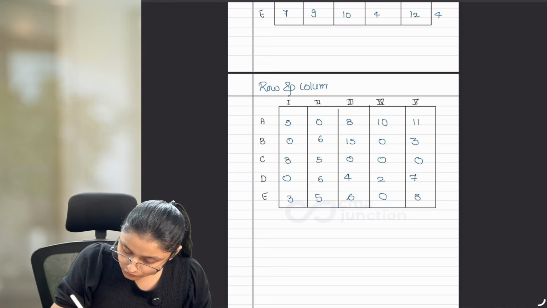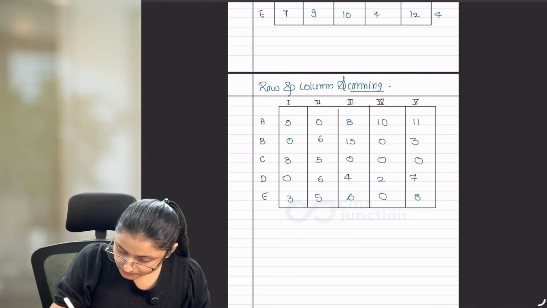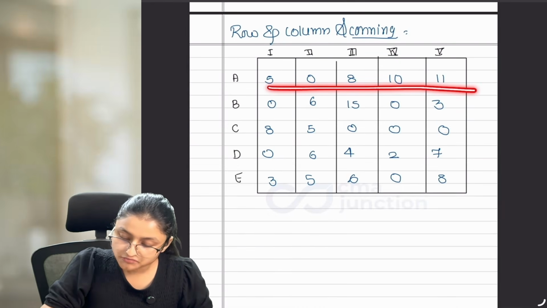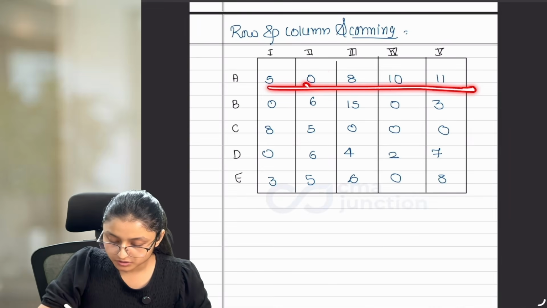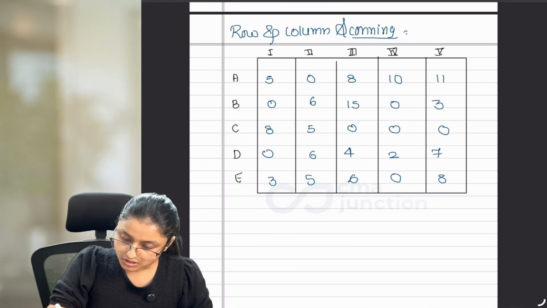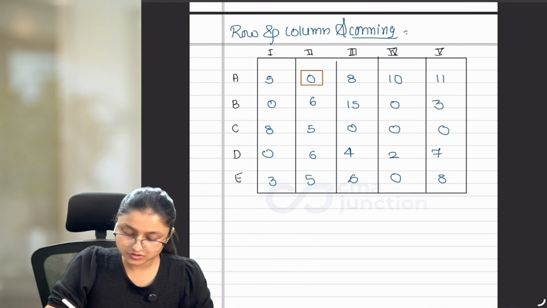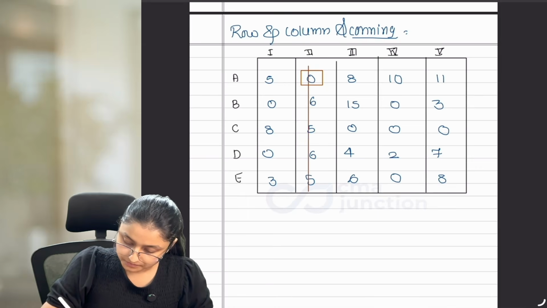Now I can directly move to step number 5, which is row and column scanning. Okay? How to do row and column scanning? Check whether you have a single 0 or not. In this row, row 2, we have a single 0. Just mark it with a square. And as you are doing row scanning, cut the column.